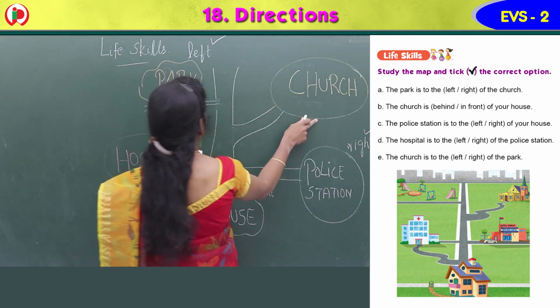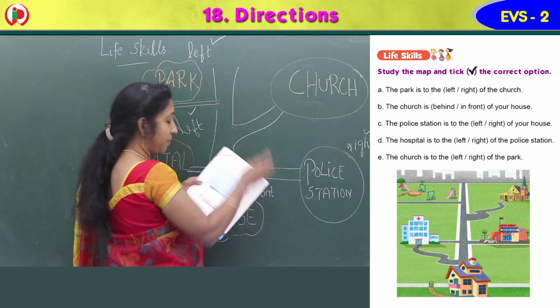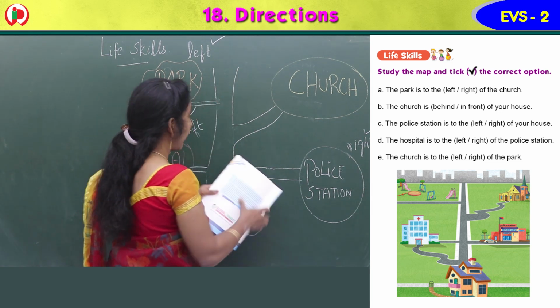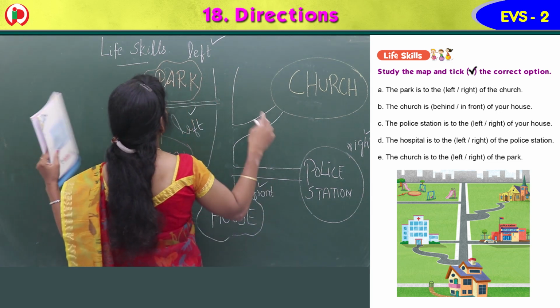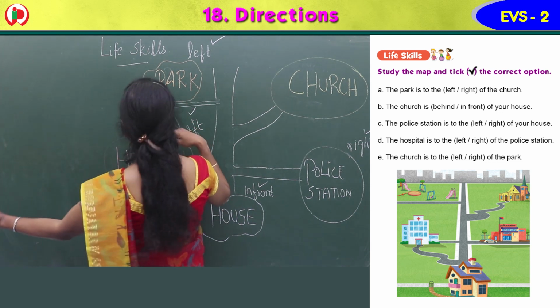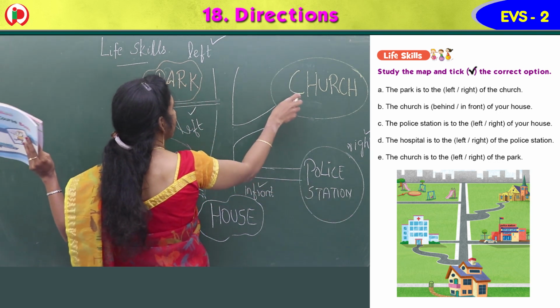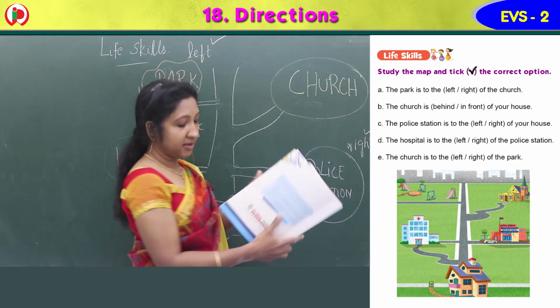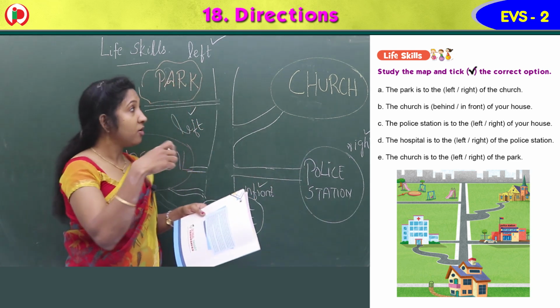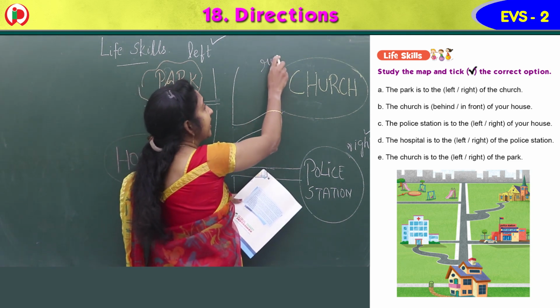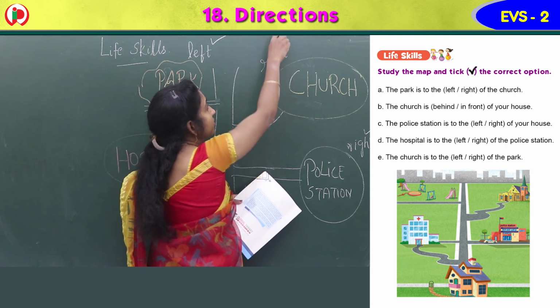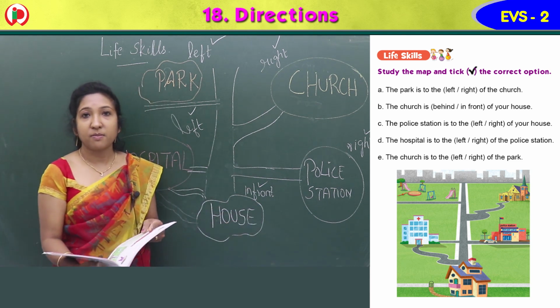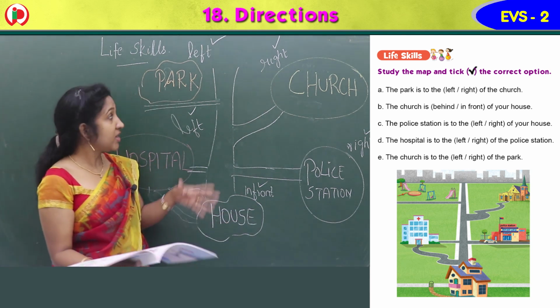So where is the church compared to the park? Church is to the left or right? You are in the park. This is your left side, this is your right side. So the church is there on the right side of the park, isn't it? So you have to put a tick above the word right. Understood?